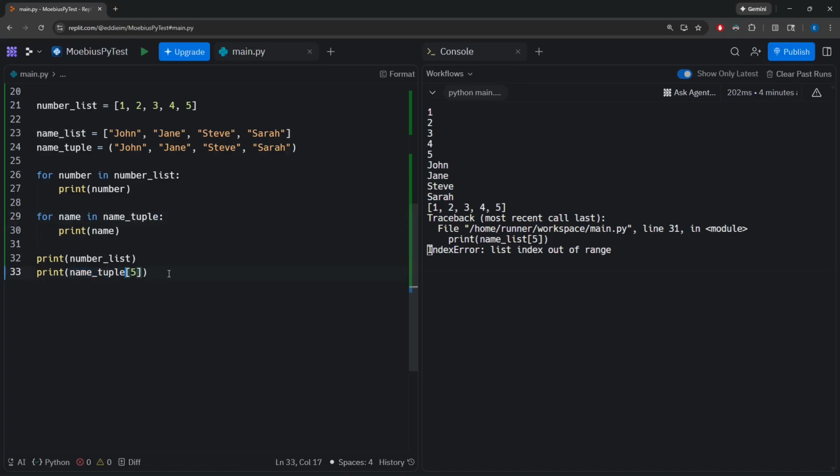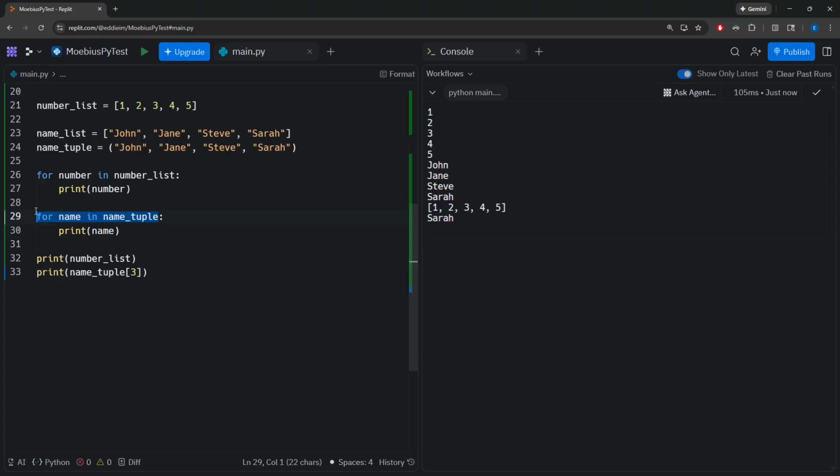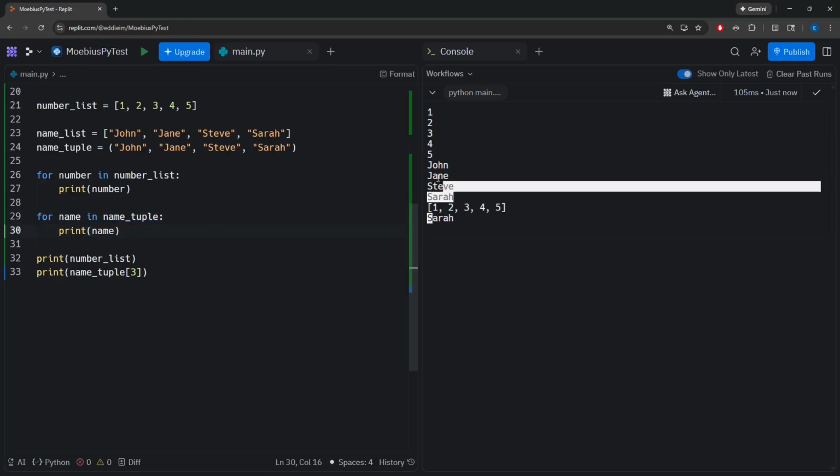And even here, change the name list to name tuple and access an index that actually does exist, and when I run it, it all works exactly the same. I was still able to iterate through a name tuple and print out all of the 4 names. I could still use an index number to target a specific value in the name tuple, specifically Sarah, which is the last value in the tuple, and be able to do the exact same things that we did with lists with tuples.